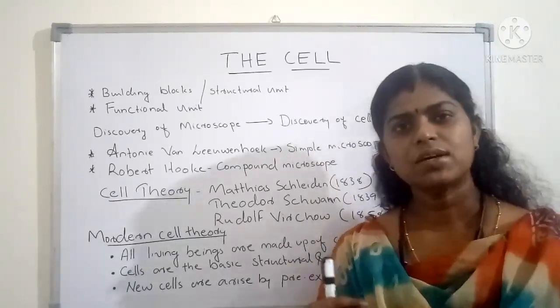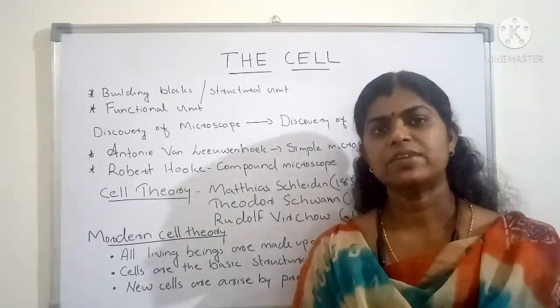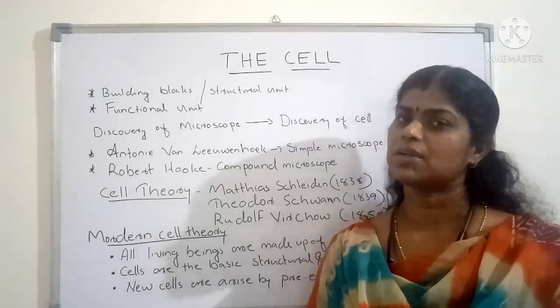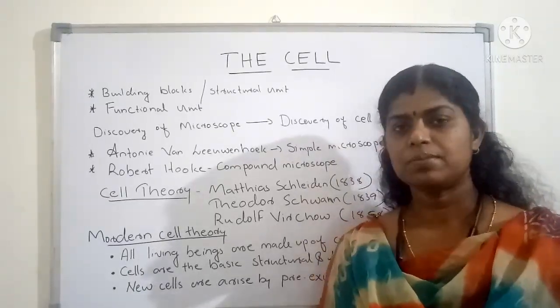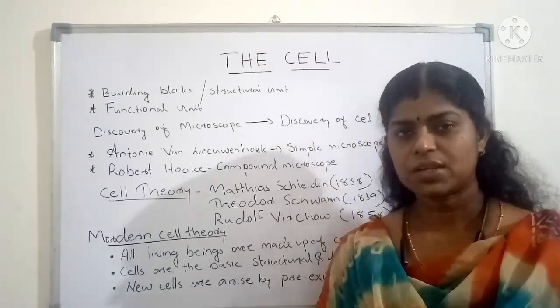According to the size of the organism, the number of cells present will be different, but all organisms are made of cells. For example, there are so many types of buildings around us, isn't it?